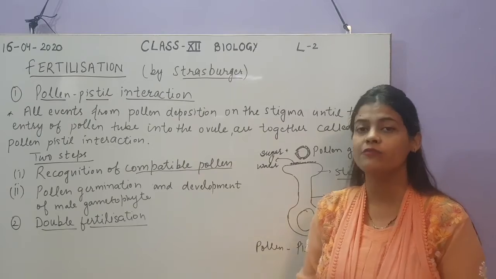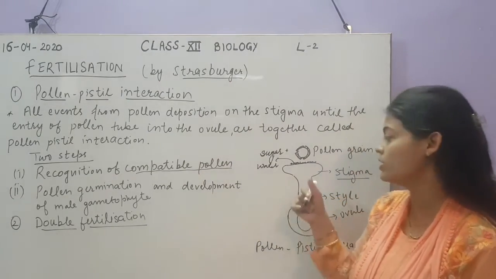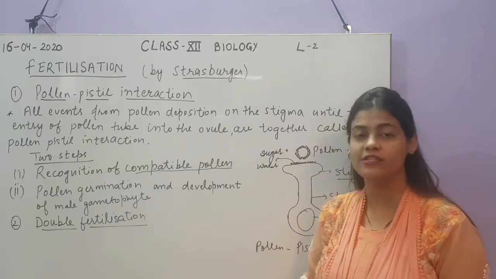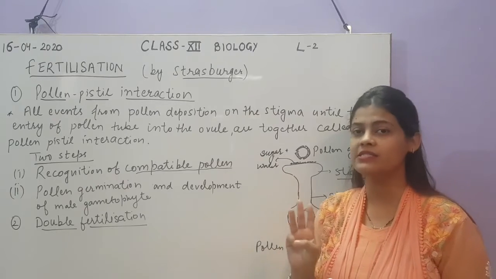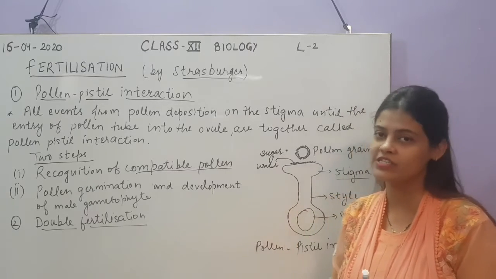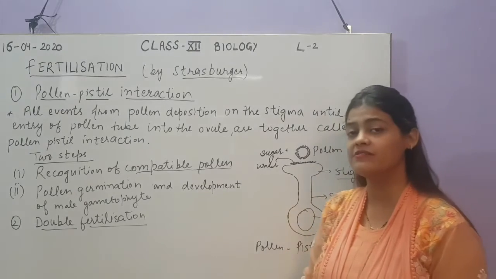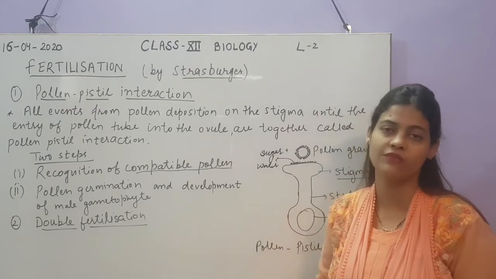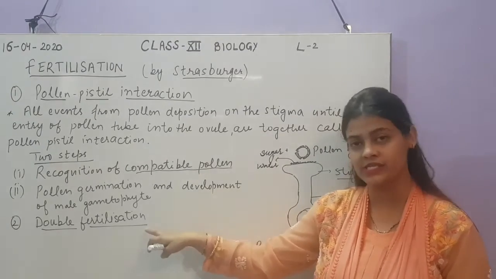Next is development of male gametophyte. As we know, in 60% of angiospermic plants the pollen grains are at the two-cell stage. One is the vegetative cell and the other is the generative cell. That generative cell has two male gametes in it for further fusion with the female gamete. Why there are two male gametes, we will see in the next step.